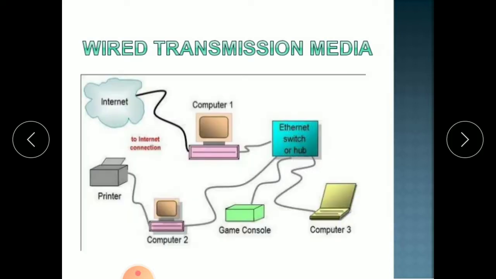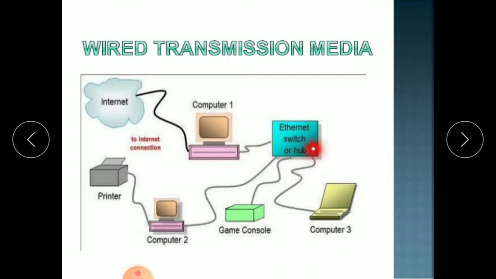See here, wire transmission media means how we are connected using the wires. See here, the internet: if you want the internet, we are using the modem. Through the modem, we can fetch the signal, and using that modem we are connected to the computers using wires like this. This is computer 1, and these are computer 2, pointing to the internet connection. The modem fetches the signal, and we are connected using these cables here.